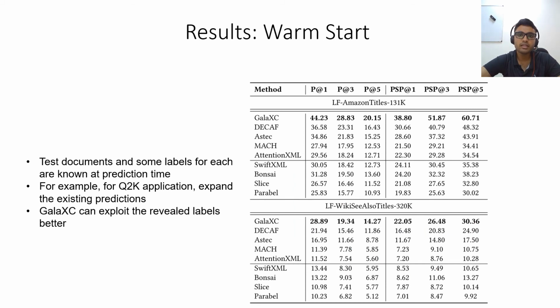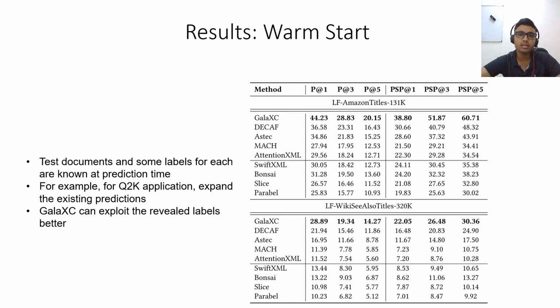For the warm start scenario, experiments are carried out where half of the labels are assumed to be revealed. The experimental datasets are created from the previously mentioned benchmark datasets by following three steps. First, retain only those test documents which have at least one label. Second, for these retained documents, consider half of the labels as revealed and the other half for evaluation. And third, the retained test documents and their revealed labels are made available to all algorithms at training time.